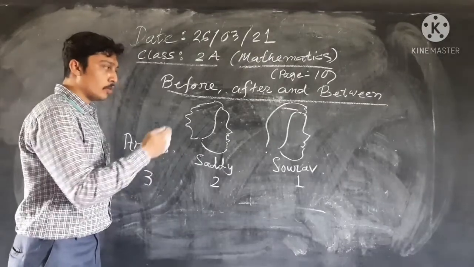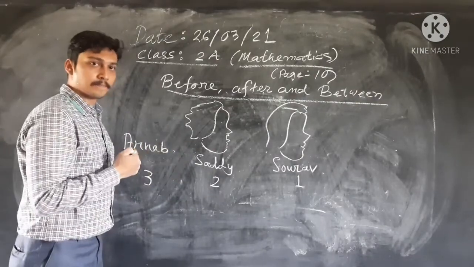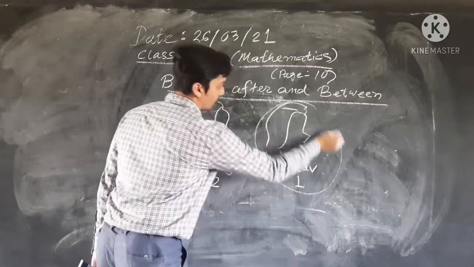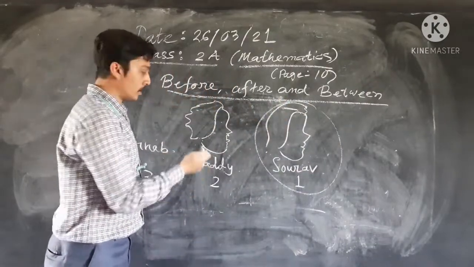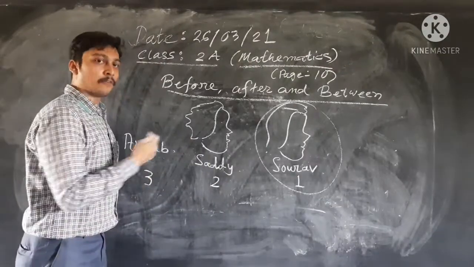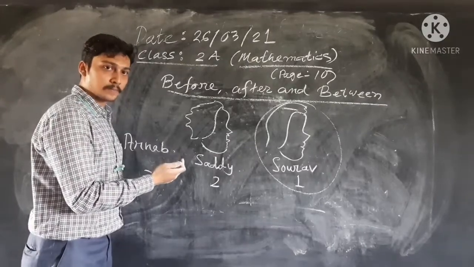Now tell me, who is standing before Sadie? Here is the one, Saurabh. Saurabh is standing before Sadie. Sadie is also standing before me.